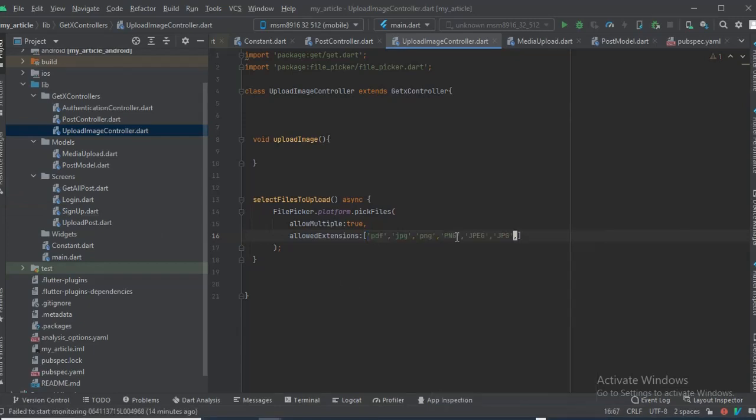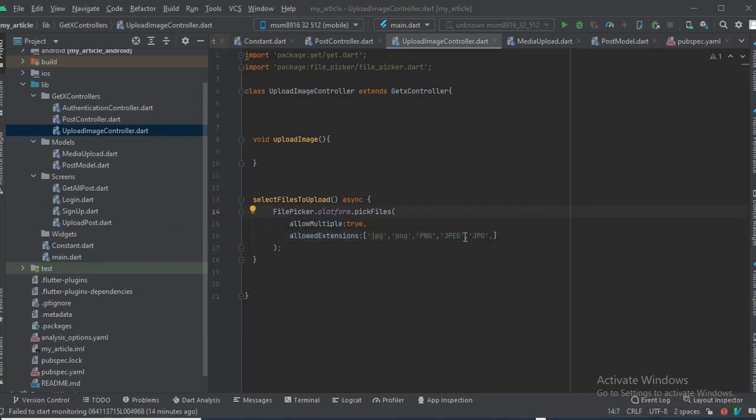So now these are the extensions we wanna pick from our phone gallery. Allow multiple true, we're gonna allow you to pick all these files, either it's a JPEG, PNG, JPG. So that's what we need from a gallery.